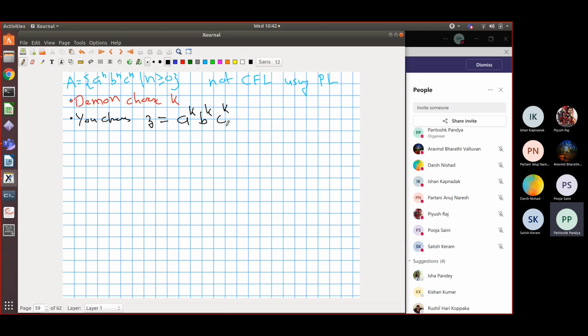Is the game so far clear to you? That Demon gave you K, and based on that K, you chose this long string Z. And you claim this is not pumpable. So, Satish, is this clear so far?